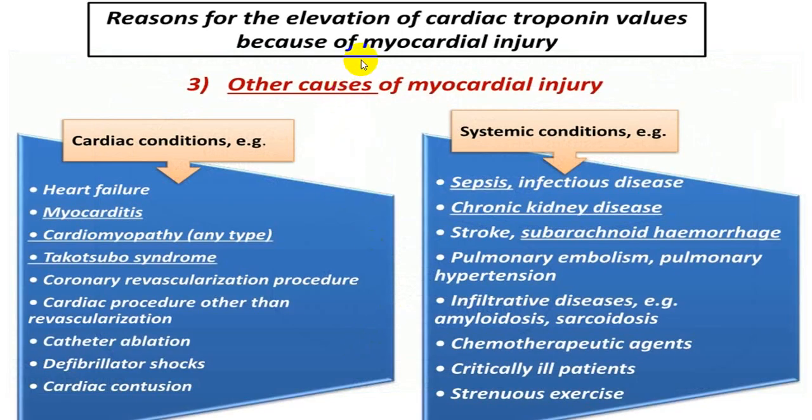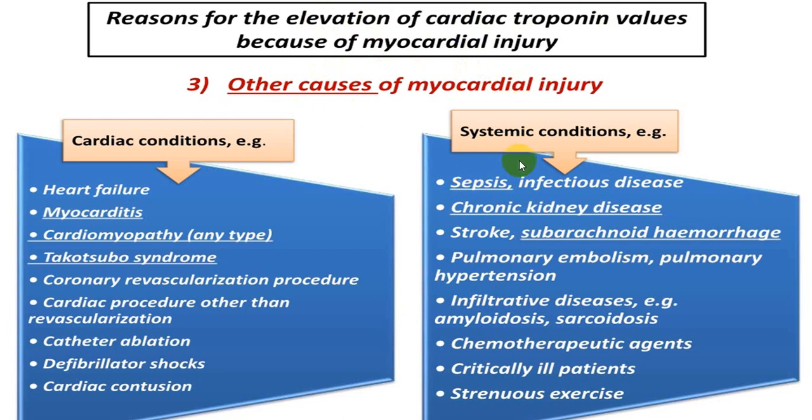Group 3, where there can be sudden cardiac death and we don't have troponin available, like these are some of the conditions which can be there. This will be systemic conditions. So in these conditions, you will have troponin being elevated: heart failure, myocarditis, cardiomyopathy, Takotsubo, catheter ablation, defibrillation, shock, cardiac contusion, etc. In systemic conditions: sepsis, CKD, stroke, subarachnoid hemorrhage, pulmonary embolism. In all these conditions, you can have troponin being elevated.